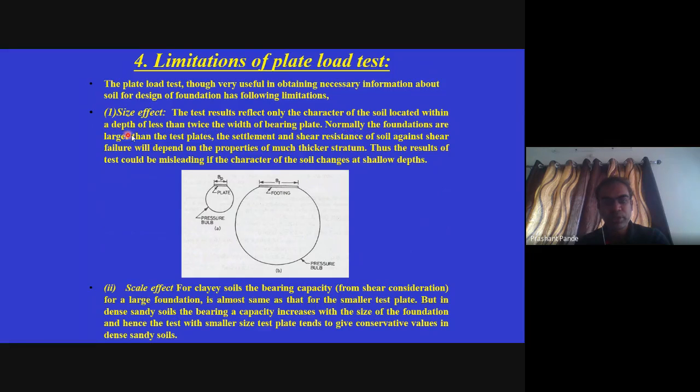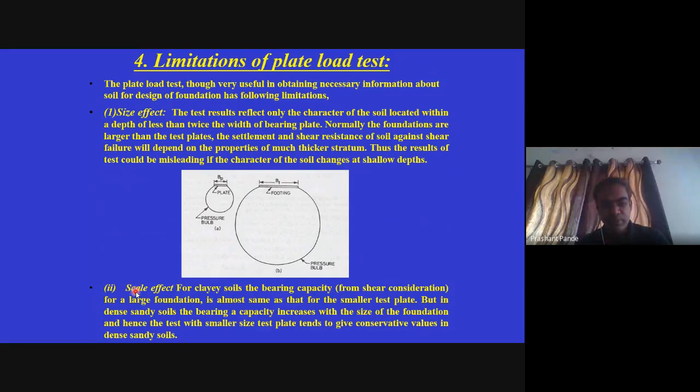Normally, the foundations are larger than the test plates. The settlement and shearing resistance of soil against shear failure will depend on the properties of a much thicker stratum. Thus, the result of the test could be misleading if the character of soil changes at shallow depth.